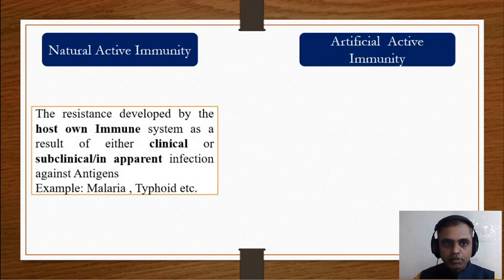Natural active immunity means resistance developed by the host's own immune system as a result of either clinical or subclinical infection against antigens. For example, when a person is infected by malaria or typhoid, the antibodies developed by their own immune system are known as natural active immunity.